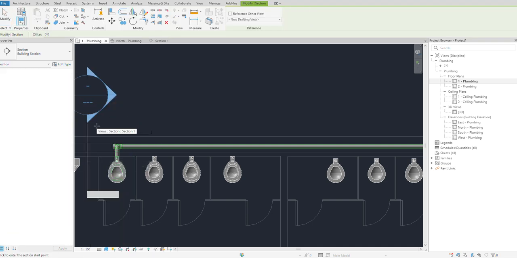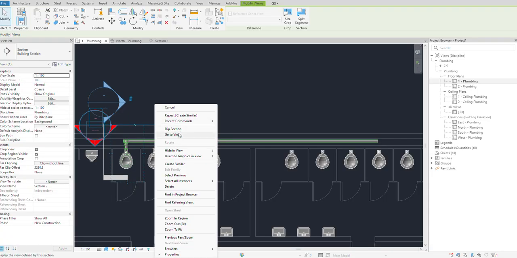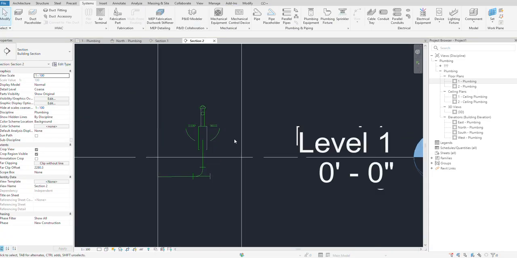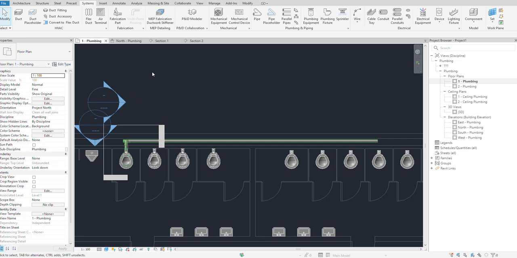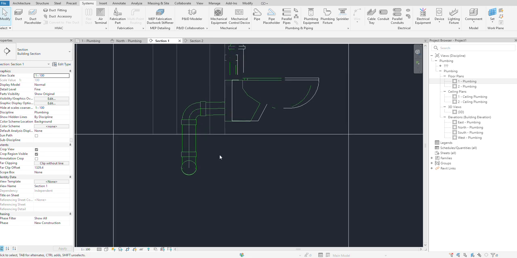Create similar. I don't know who he's talking to, but yeah. Go to view. See. Okay. This has to come down. No option. I think this is good. This goes this way. No, perfect.